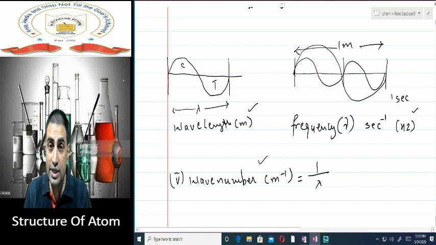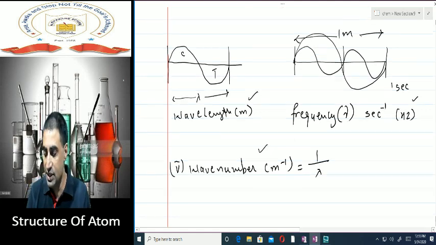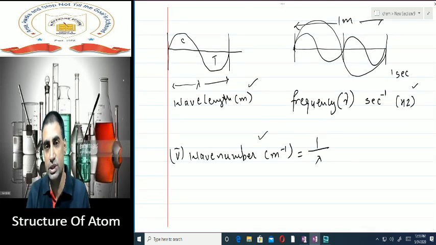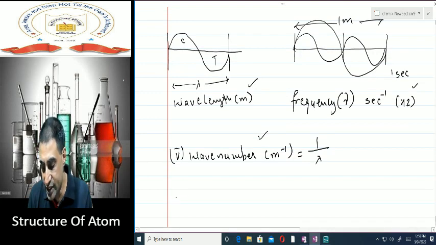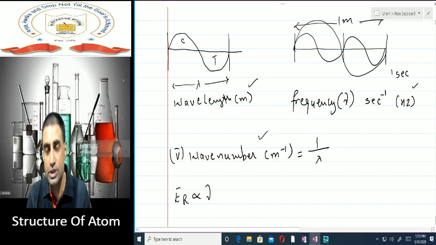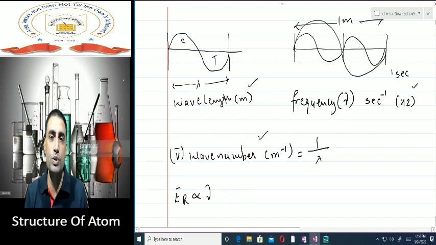Now, as far as the energy of an electromagnetic radiation is concerned, it is directly proportional to its frequency. Energy of a radiation is proportional to its frequency. In the electromagnetic spectrum also I taught you this, that the radiation with higher frequency will have higher energy and the radiation with lower frequency will have lower energy.